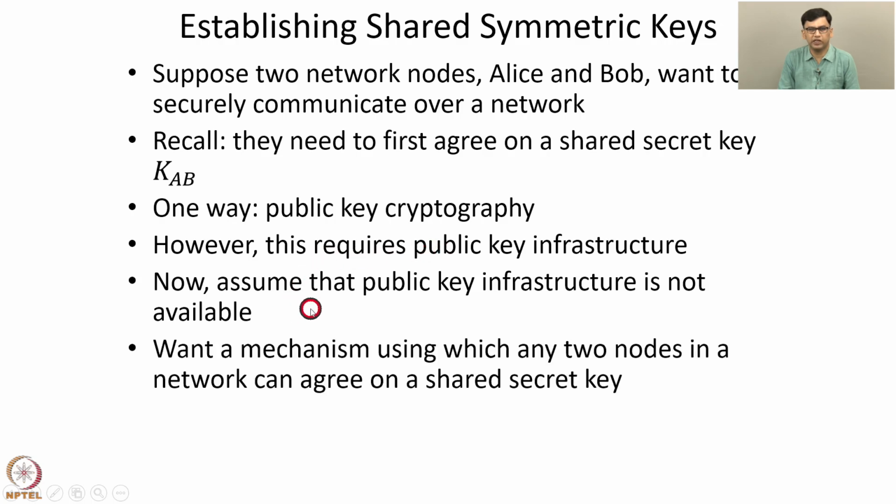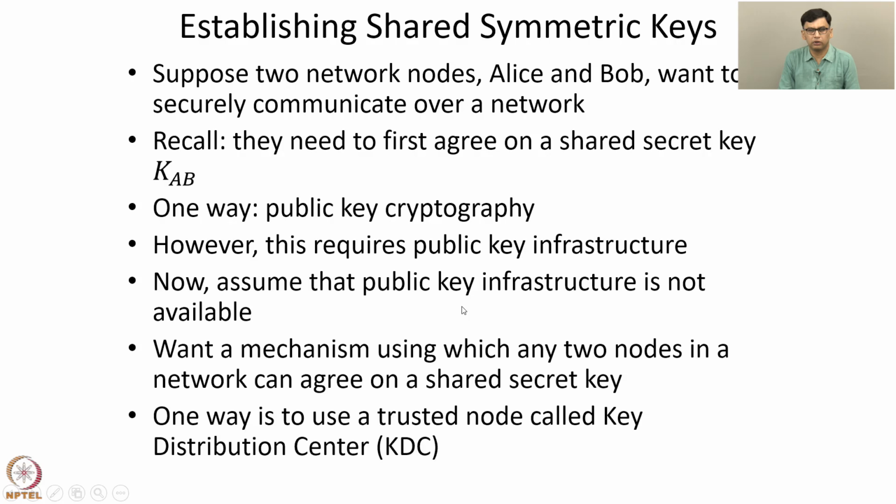So, suppose there is no public key infrastructure available, we want a mechanism using which any two nodes in a network can agree on a shared secret key. So, one way to do this is to use a trusted node called a key distribution center. This is a trusted node at which the secret keys of all the users are stored. That is, the key distribution center shares a secret key with every node in the network, say Alice, Bob, and so on. And there may be a key distribution center present in a local area network, which facilitates secure communication between all the nodes in the local area network.